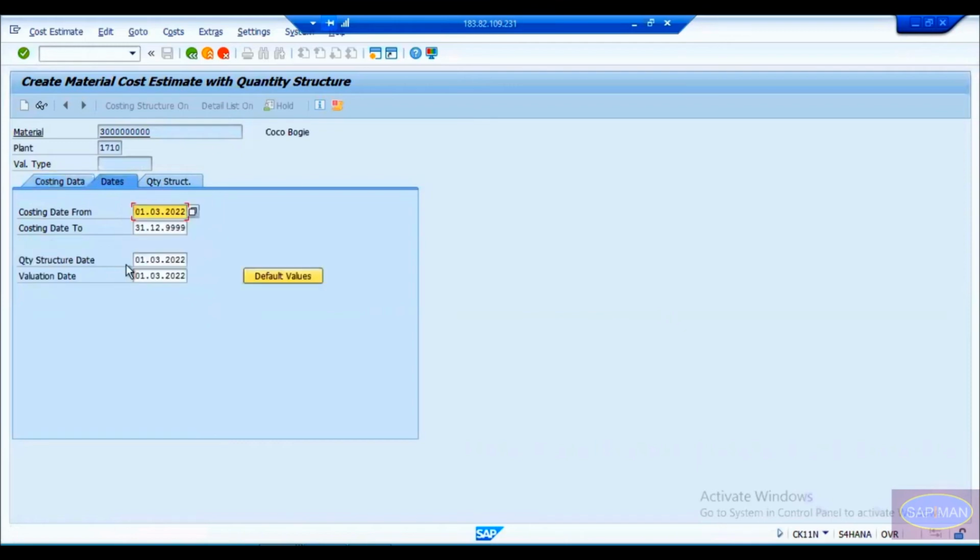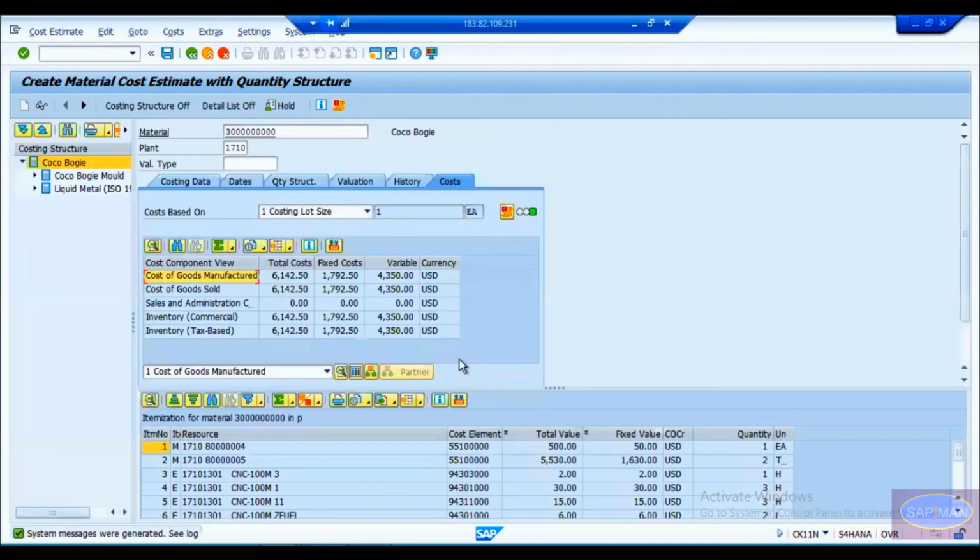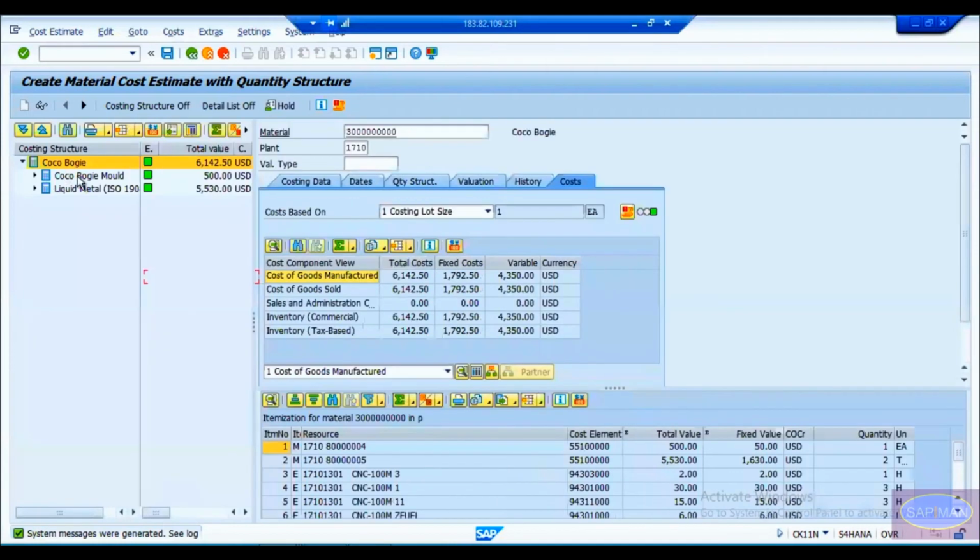The quantity structure we will maintain in the production version here. If you don't maintain it either, it will take it, as I have already said. Now this is being costed, and here you can see to produce this product cocoa bogey, you need this product and cocoa bogey mold, and then this liquid metal. Again, this cocoa bogey mold has this component.